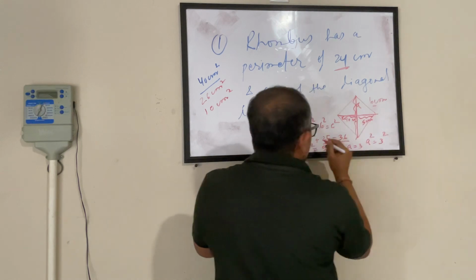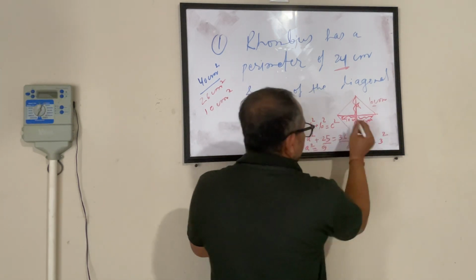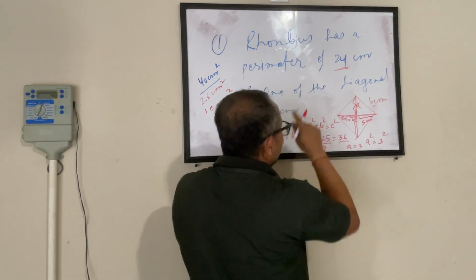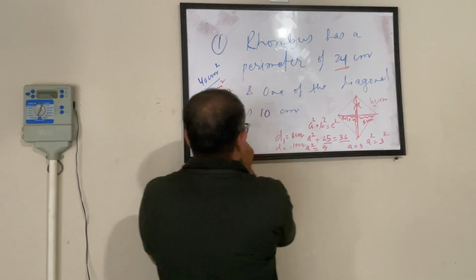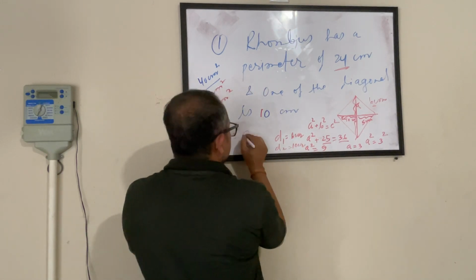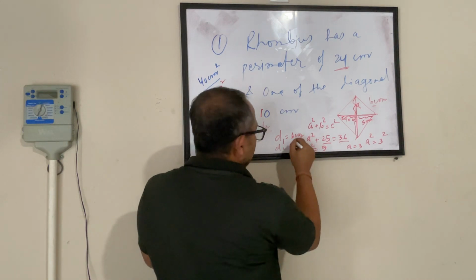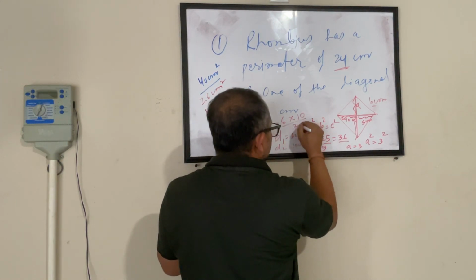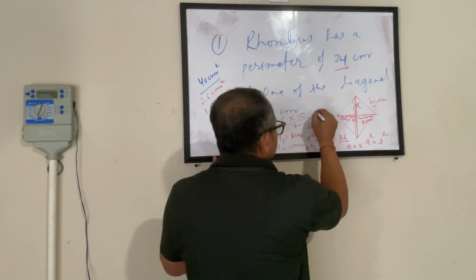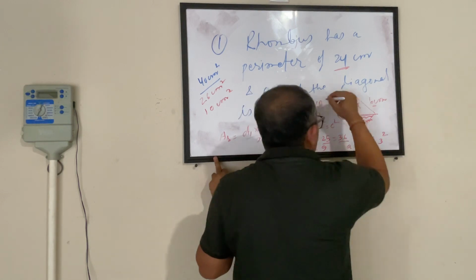So I got this diagonal d1 as 6 centimeter and d2 is already given as 10 centimeter. So my area of rhombus is d1 into d2 divided by 2. So d1 is 6, d2 is 10, divided by 2. 6 into 10 is what? 60. Divided by 2 is how much? 30. Who got 30?